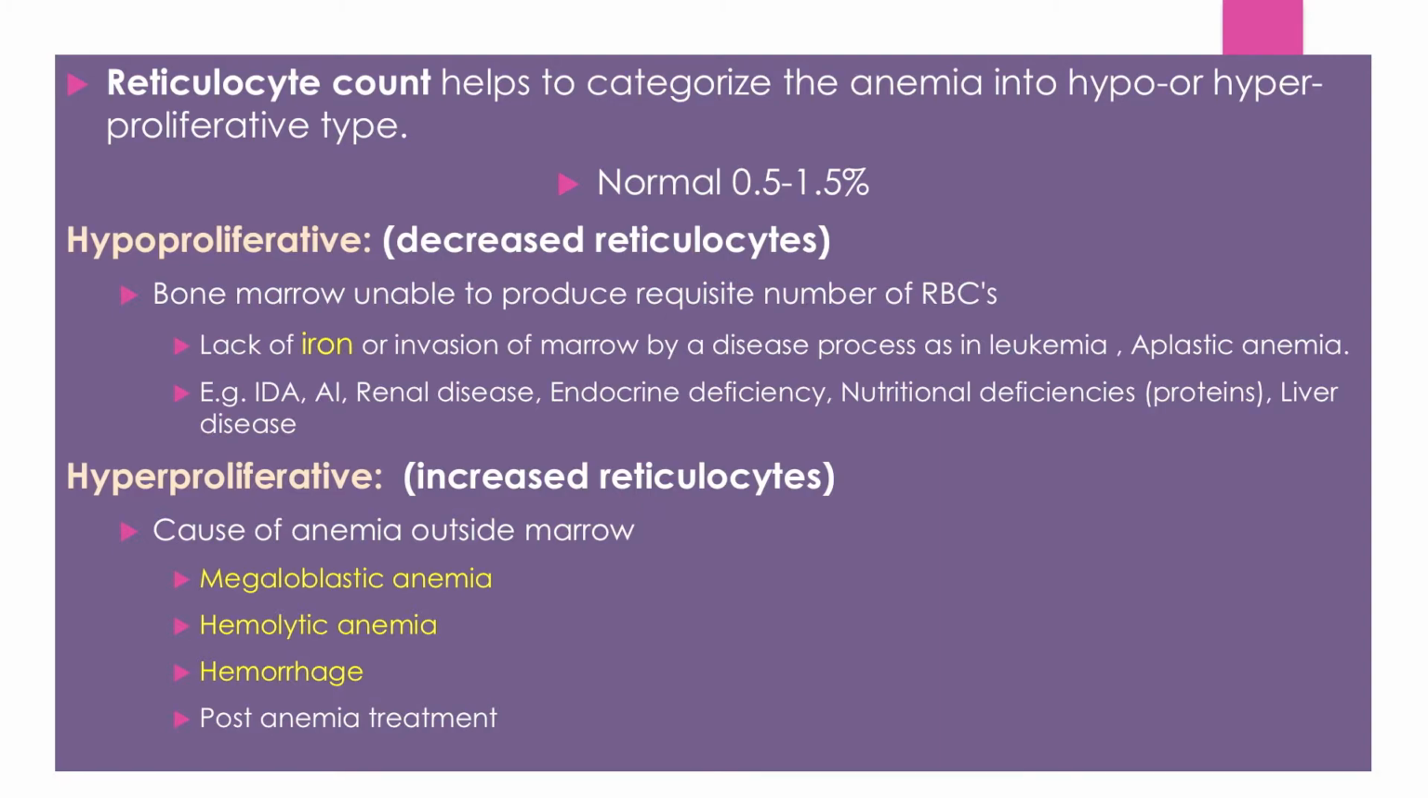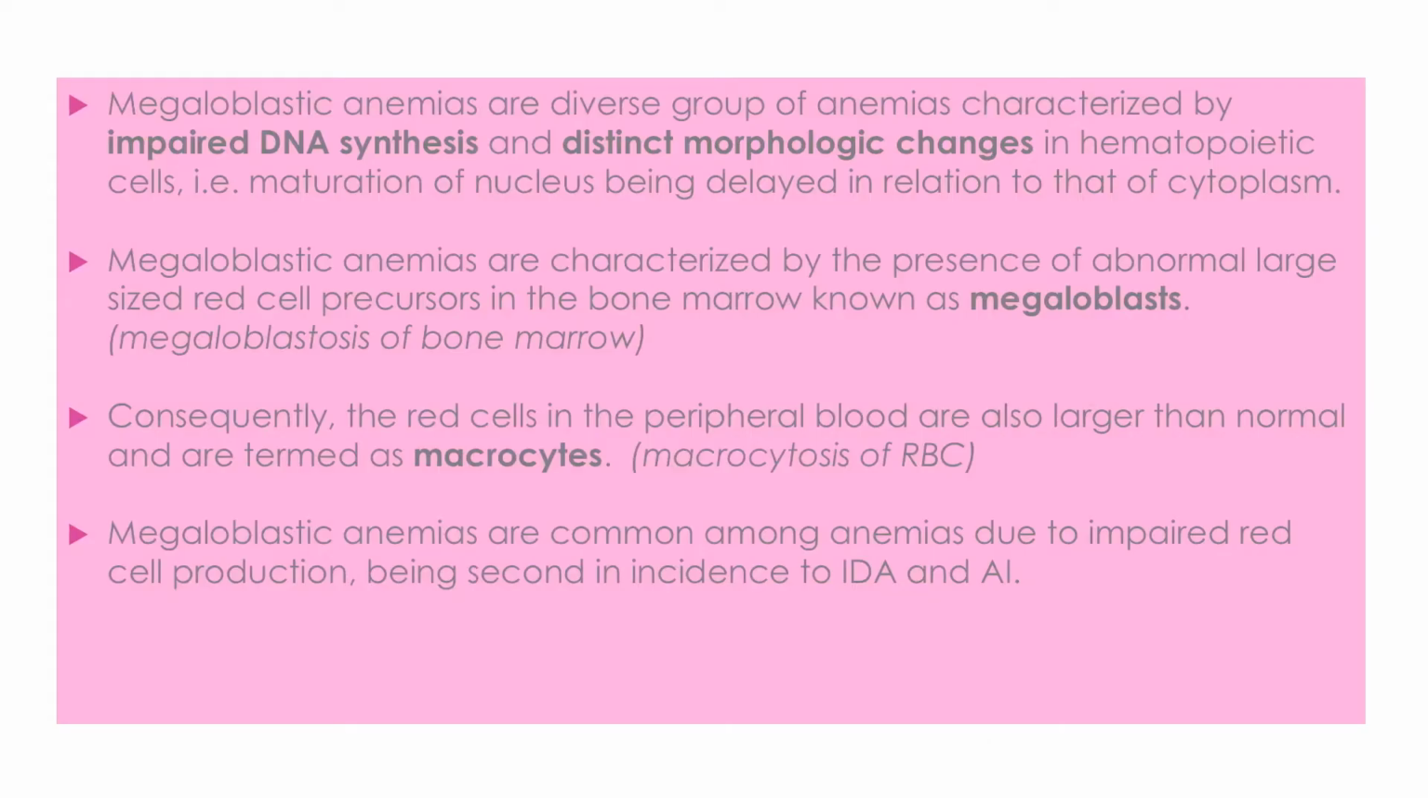So today we are going to talk about megaloblastic anemia. Megaloblastic anemias are a diverse group of anemias characterized by impaired DNA synthesis. The DNA synthesis of the cells is impaired, and as a result there are characteristic morphological changes in the shape of the RBCs and hematopoietic cells. It happens because the maturation of the nucleus is delayed because of certain factors. We will talk about those factors. Whereas the cytoplasm, the membrane and the other structures develop normally.